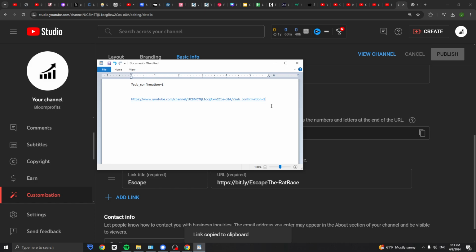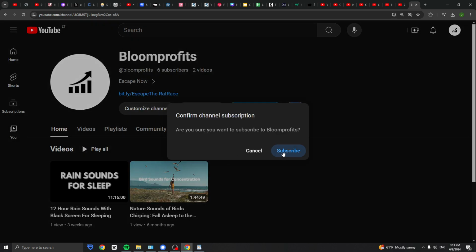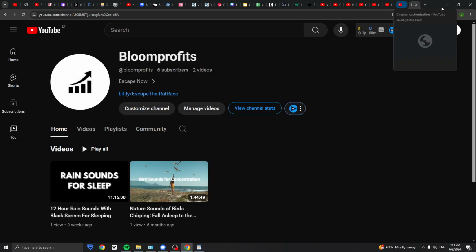paste it in your WordPad, let's see, and all you need to do to make it auto sub is type in $sub_confirmation equals 1. I will put it in the comments so you can just copy it and then add a slash just like this, and once you paste it here, it will ask people to subscribe just like this.